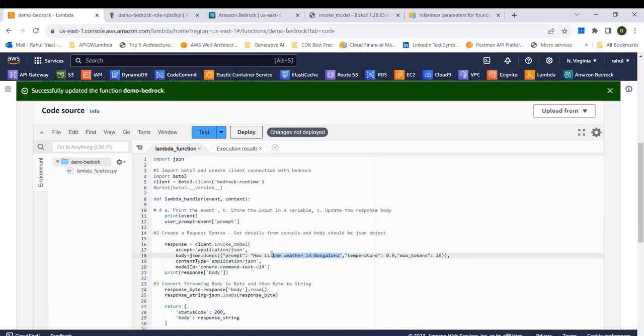So let's go ahead and replace that prompt value in this body request that we're going to send. So we'll say user_prompt. So now we are not hard coding the prompt that the Cohere LLM model is going to get from the Lambda function, but it is going to be a variable that is going to be passed as a part of the event. So now I'll just do a deploy. Now let's go ahead and create a test event.